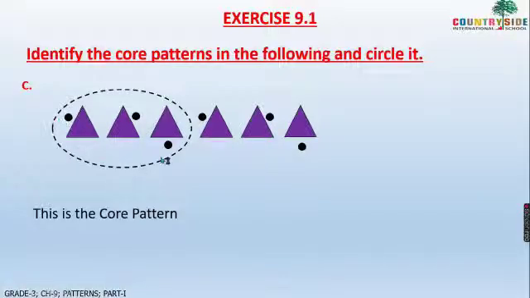See, children, here left, right, down, left, right, down. So from where is the pattern repeating? From here. So this part will be your core pattern. This is your core pattern. Understood, children? So in this exercise 9.1 I have explained example number C. You have to do the remaining sums. They are very simple, children. Understood? So children, this core pattern is very simple.